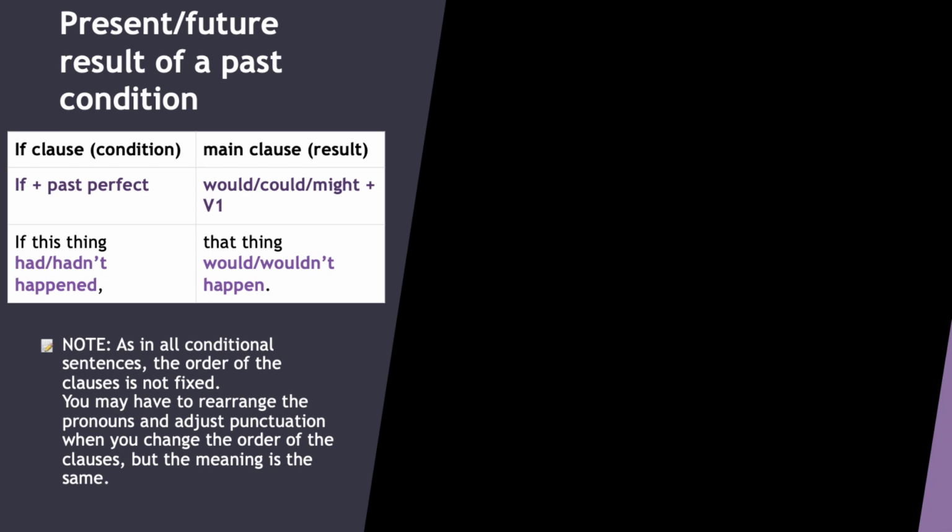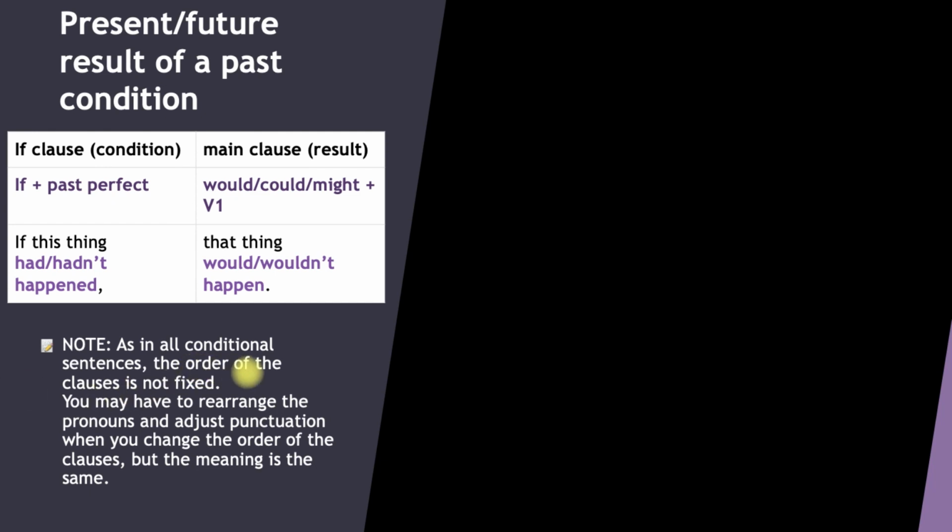Let's now focus on the first type of mixed conditionals, present or future result of a past condition. In the if clause part, in the condition part, we use past perfect. And in the main clause, in the result part, we can use would, could, might, plus verb 1. If this thing had or hadn't happened, that thing would or wouldn't happen, for example.